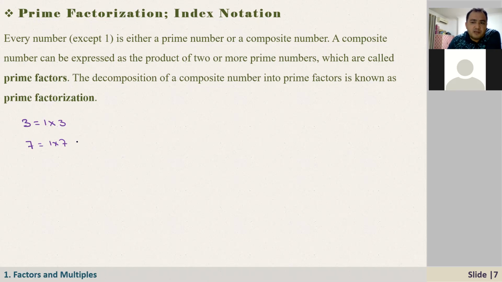And in a similar way, we can write a composite number as a product of prime numbers, right? So the decomposition of a composite number into prime factors is known as prime factorization. Now, as I said, you're studying expressions in algebra, and if you're given an algebra expression, we have to learn how to factorize it. Factorize means how to write it as a product of simpler algebraic factors.